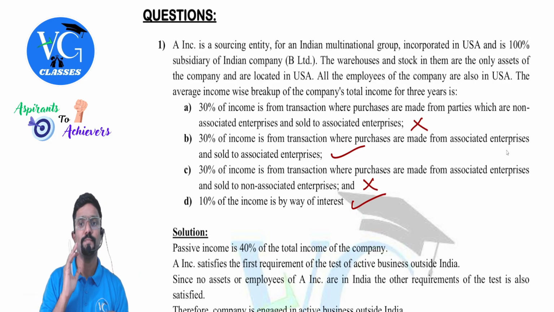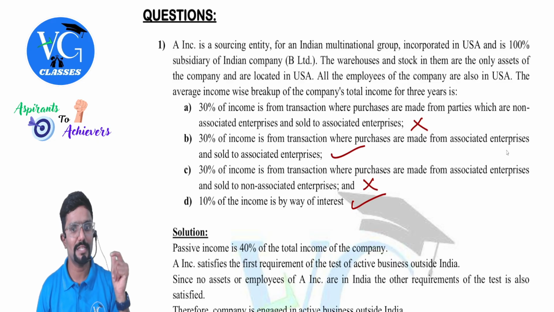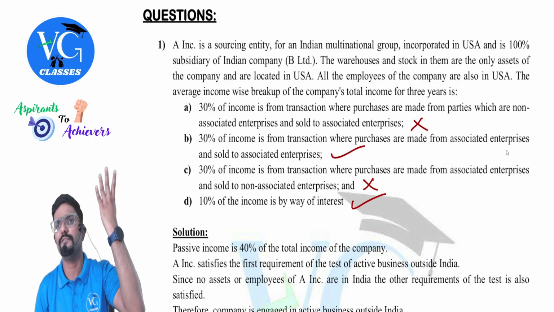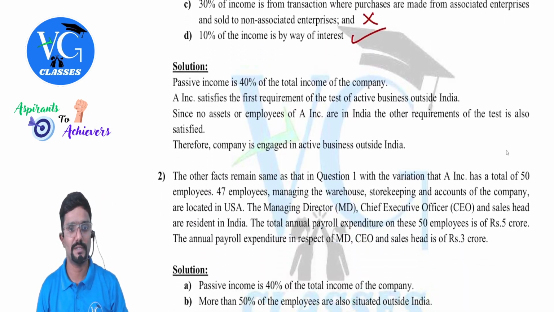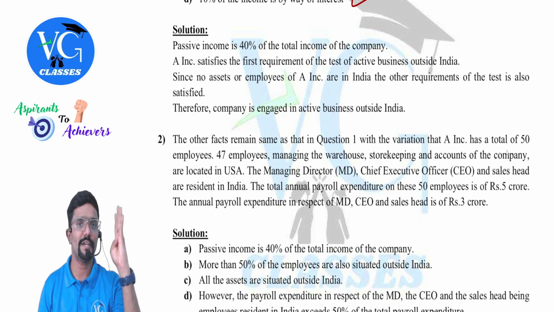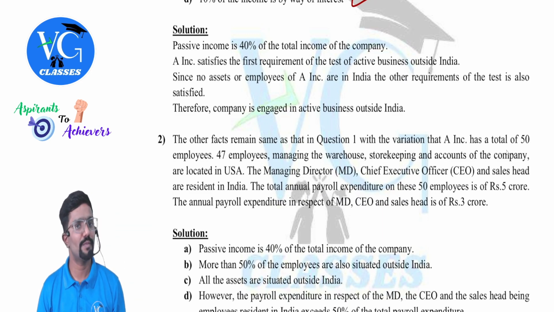Coming to the solution. Guys, how much is the passive income? 40%. Less than 50%? Yes, sir. Check where the active business is. Passive income is 40% of the total income of the company. Okay. A Incorporation satisfies the first requirement of the test of active business outside India. Next, since no assets or no employees of A Incorporation are in India, the other requirement of the test is also satisfied.